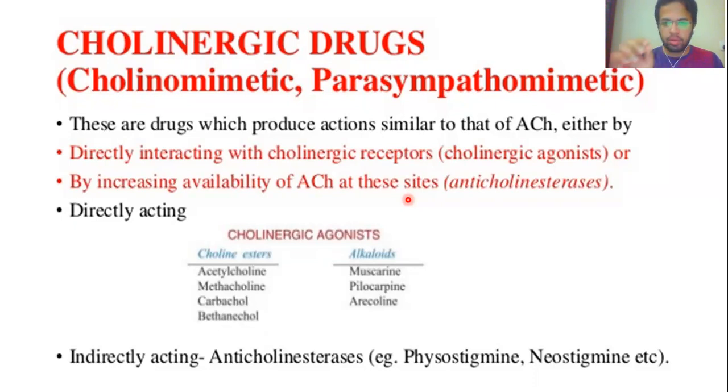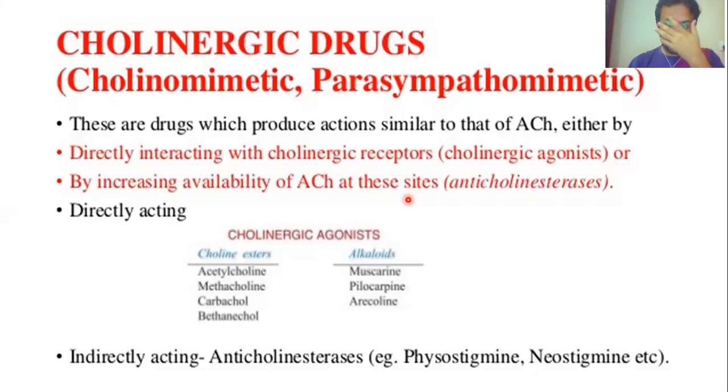So the direct acting are those drugs which are structural analogs to acetylcholine. They go and bind and stimulate the muscarinic receptor, so therefore they are known as the direct acting muscarinic agonist drug.